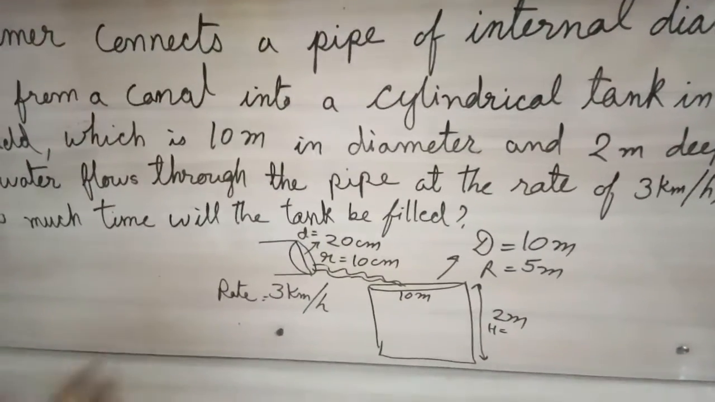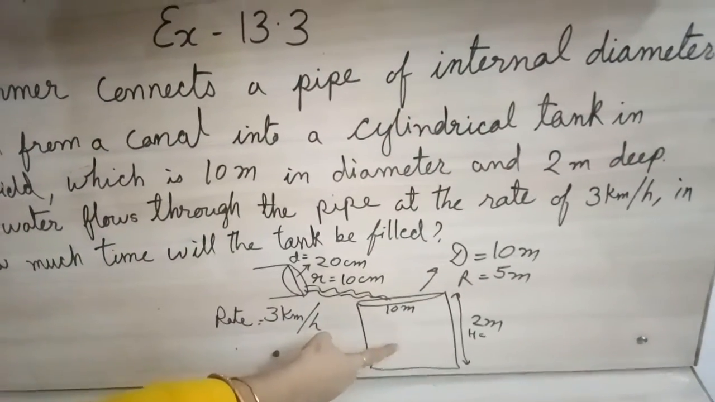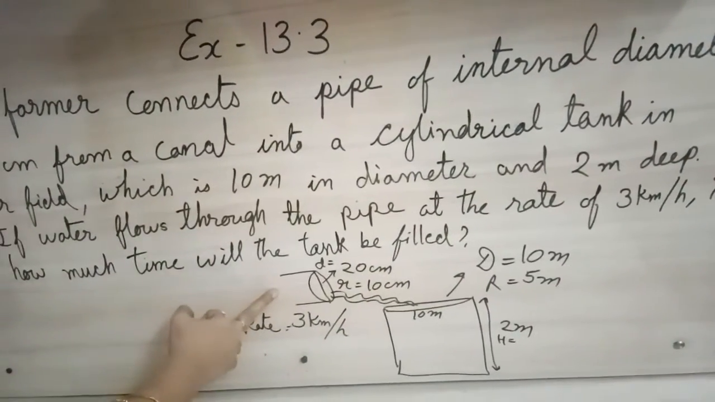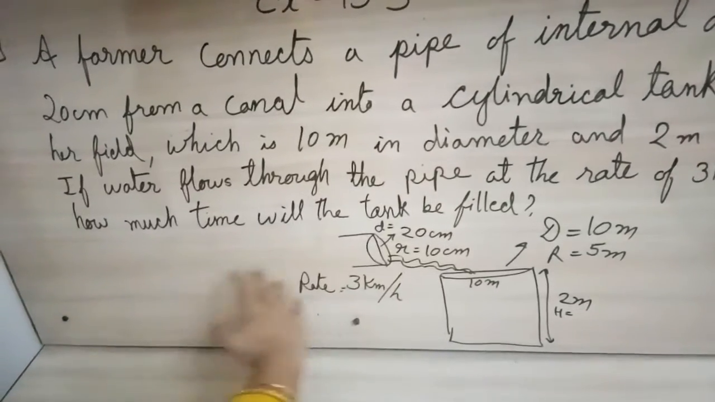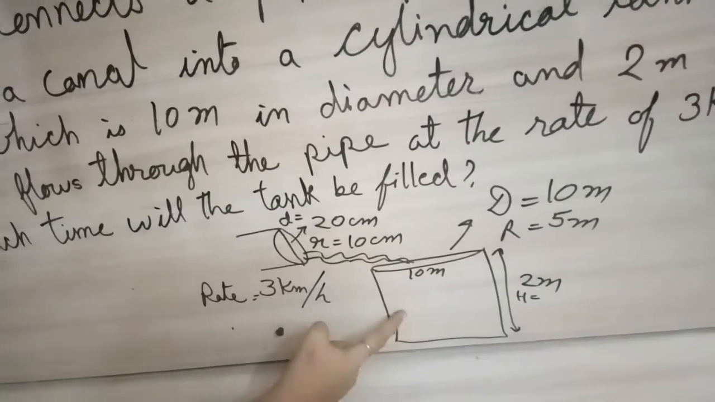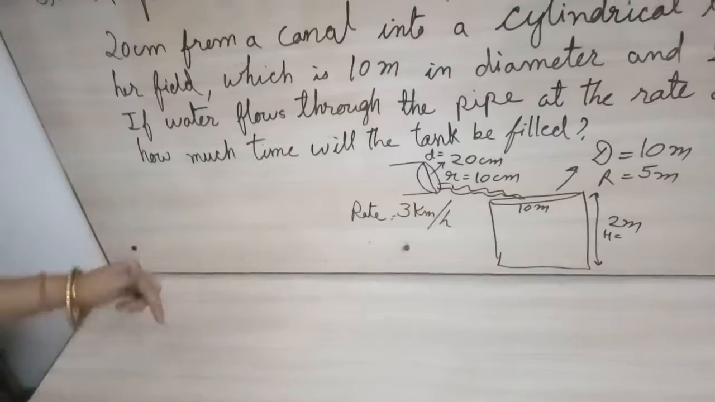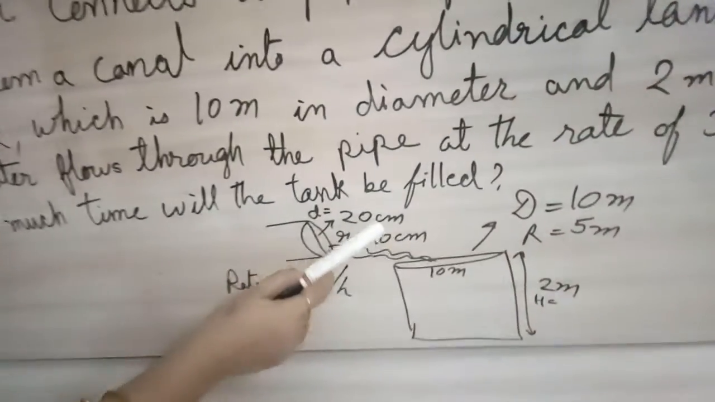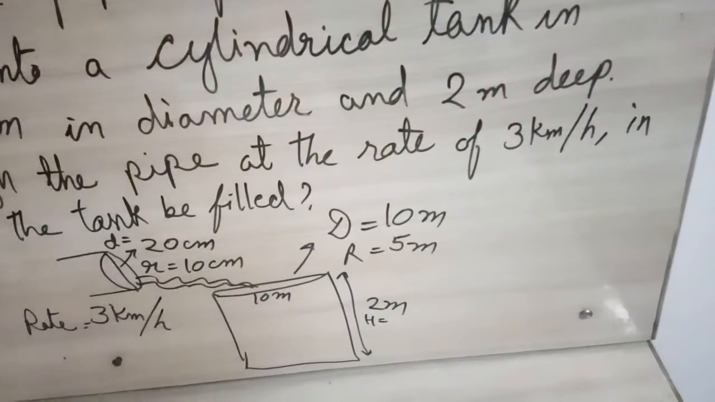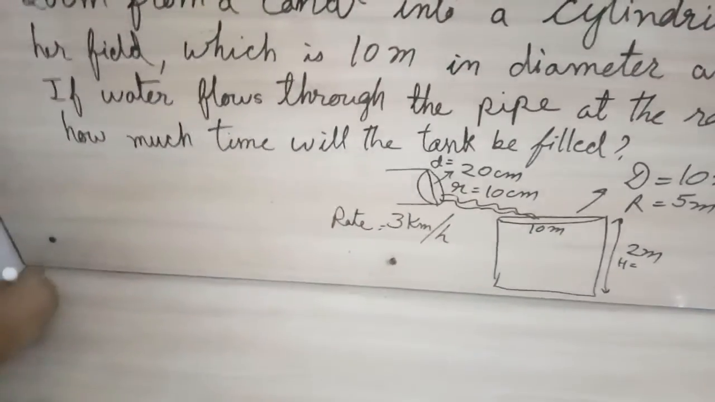So obviously we want water equal to the volume of the cylindrical tank. That means the same water should come out of the pipe, that is, the water coming out of the pipe will be equal to the volume of the tank. Okay, so this is the very simple equation we will get, but before that we have to convert the units. Here these two things are in centimeter, it is kilometer per hour, and here every measurement is given in meter. So let us convert the units first. So we will start our solution here.